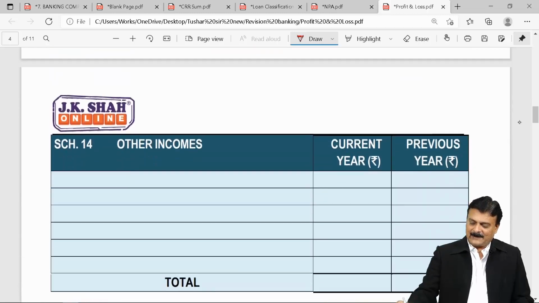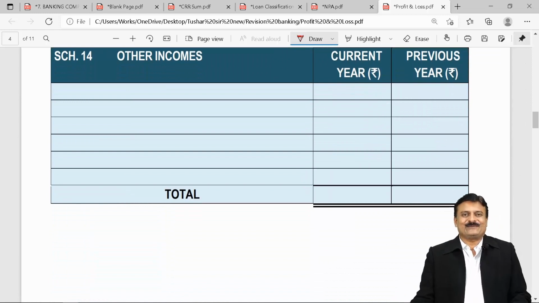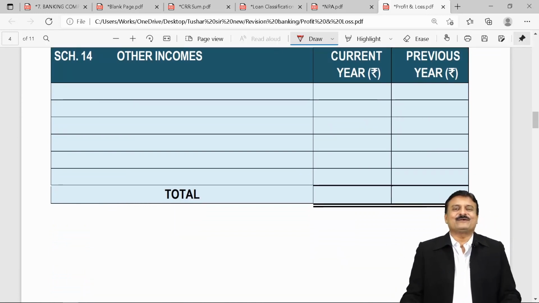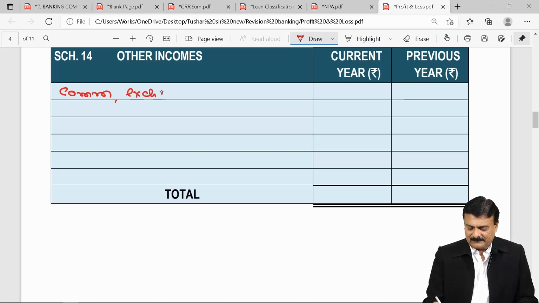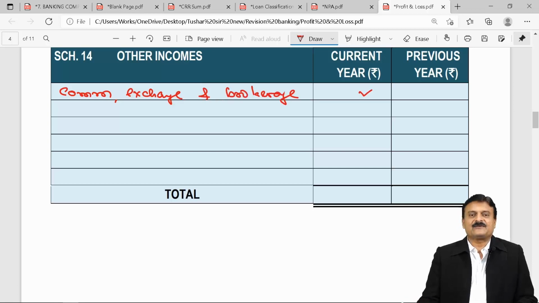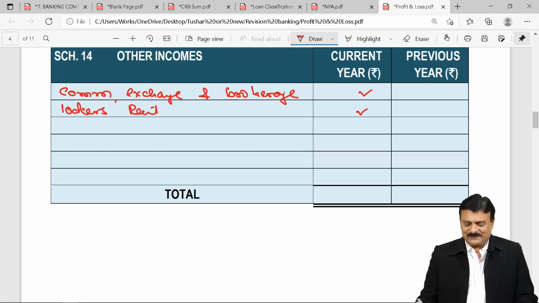Schedule 14, other income. Name indicates. What do you mean by other incomes? Incomes other than main income, interest and discount. What are other income? The biggest one, just now we have seen that word: commission, exchange, and brokerage. You can have lockers rent if your bank is having safe deposit vault. Lockers rent.